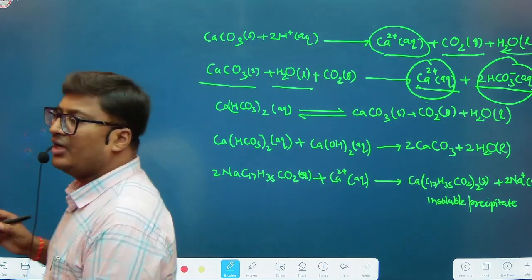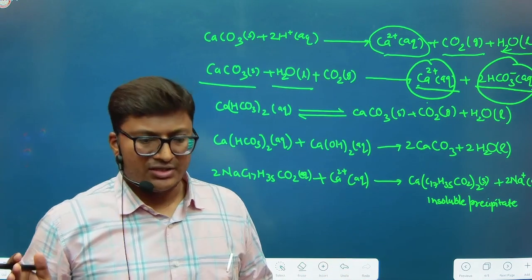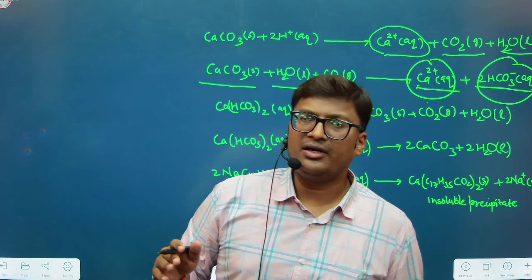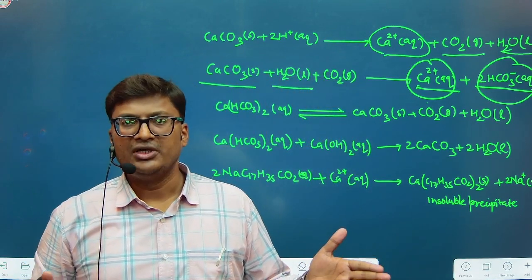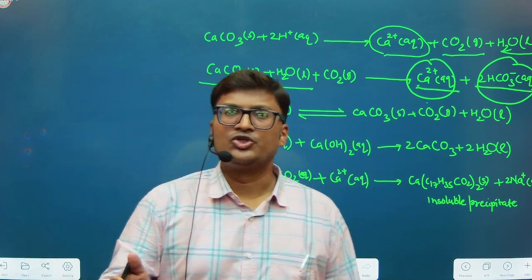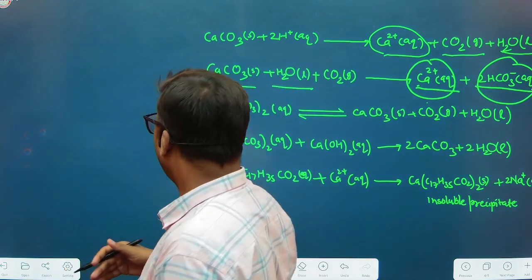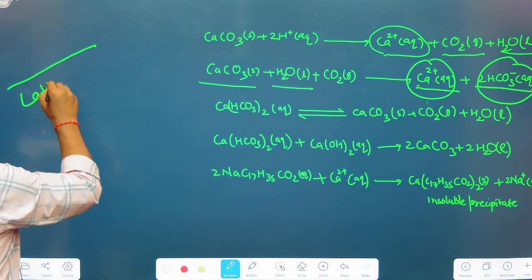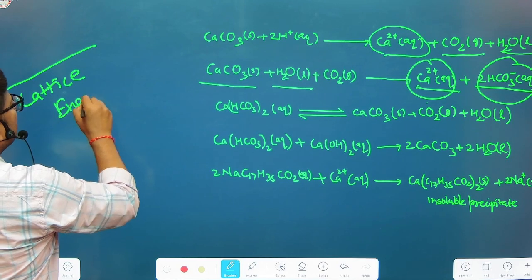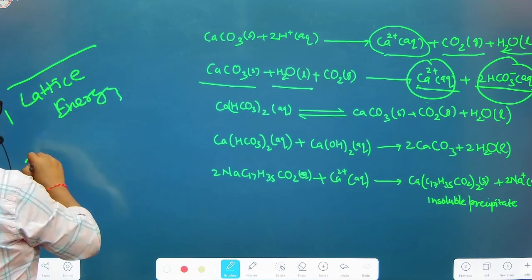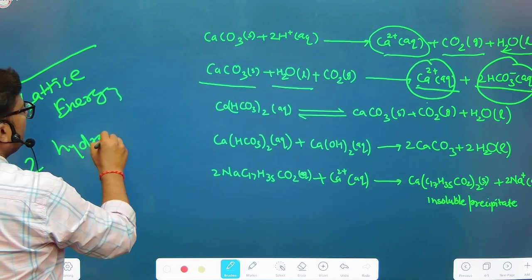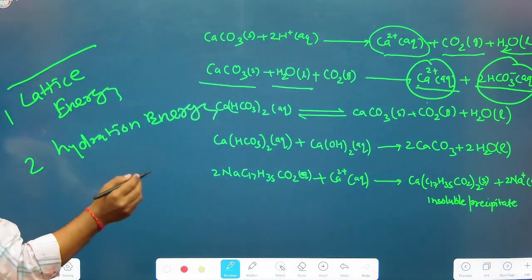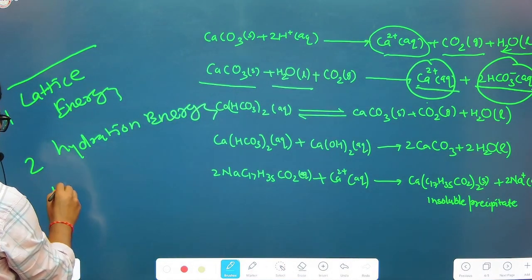It means that all the alkaline earth metal carbonates are actually sparingly soluble in water. Rather, all the bicarbonates of these alkaline earth metals are actually soluble in water. The solubility behavior can be explained through these two parameters. So that is lattice energy, right? And the second thing is hydration energy, right?